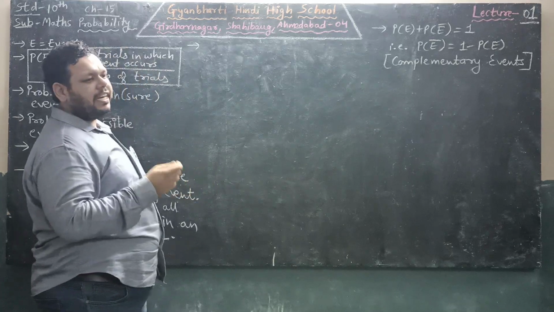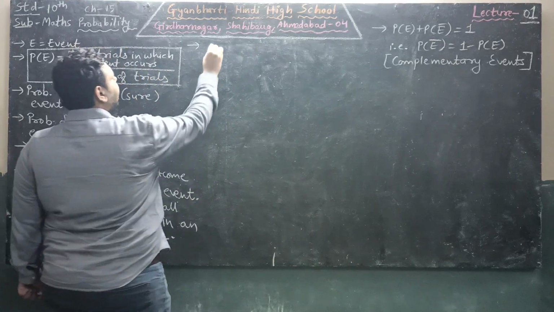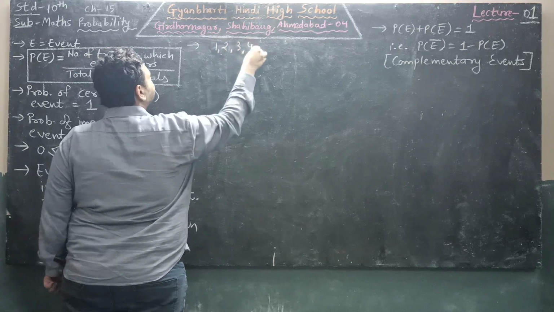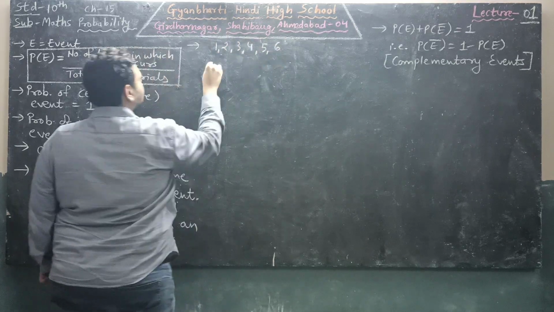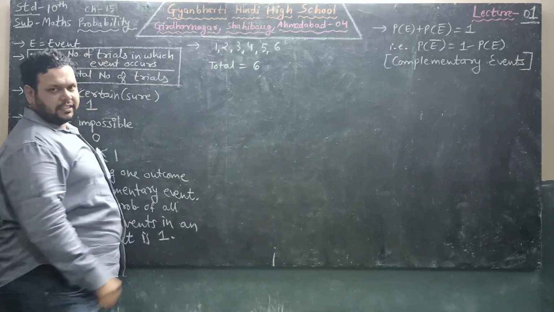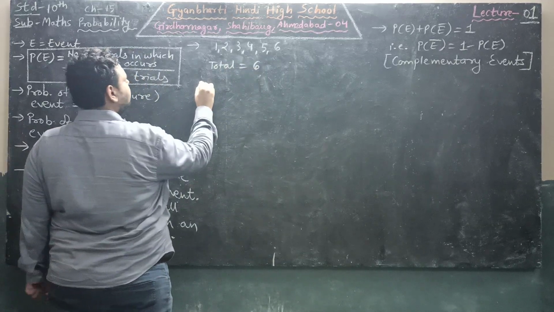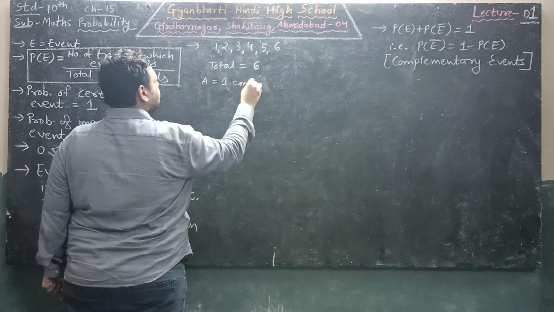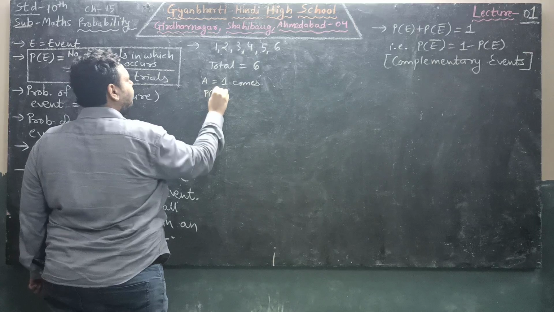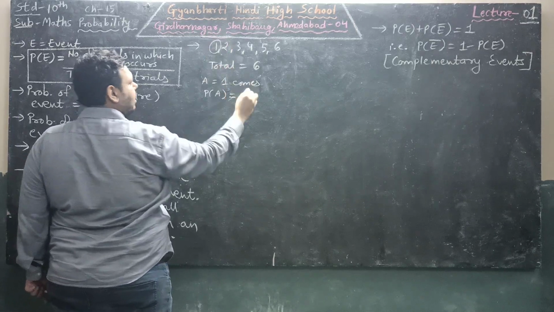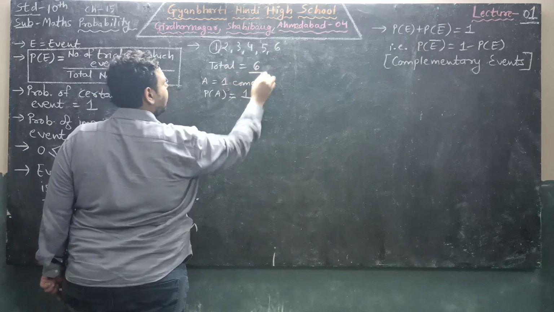Suppose we are tossing a dice. We know that a dice is having numbers 1, 2, 3, 4, 5 and 6. So in total we are having 6 results, in which suppose event A denotes that 1 comes. So probability of event A: 1 is coming for 1 time, and total is 6.